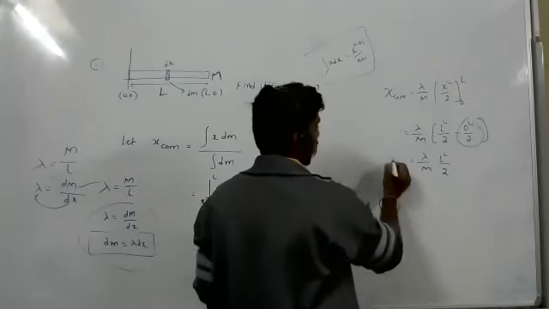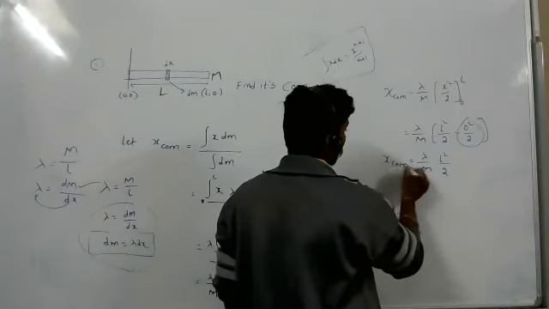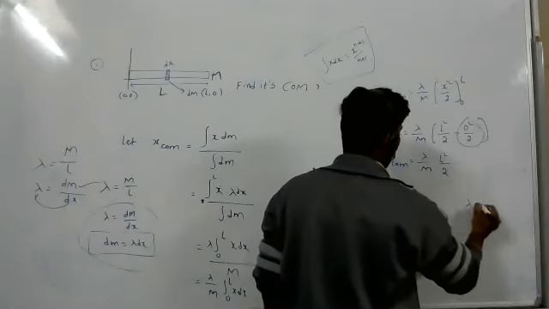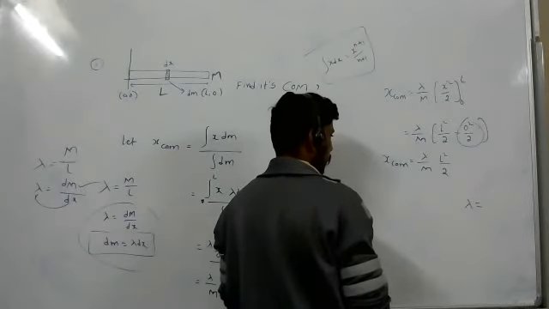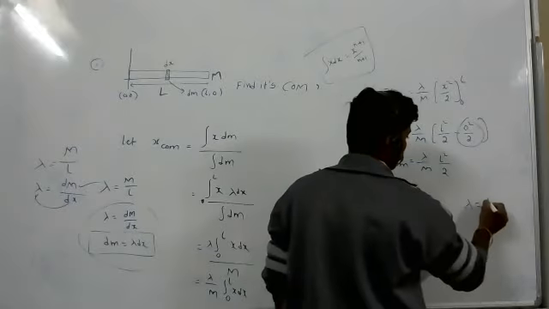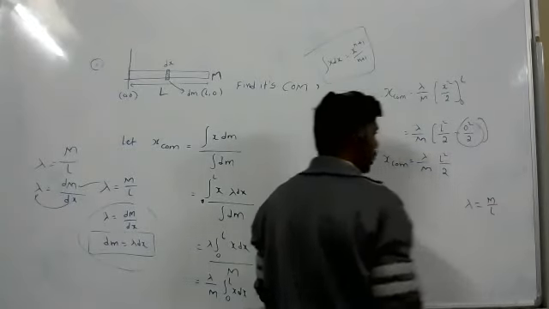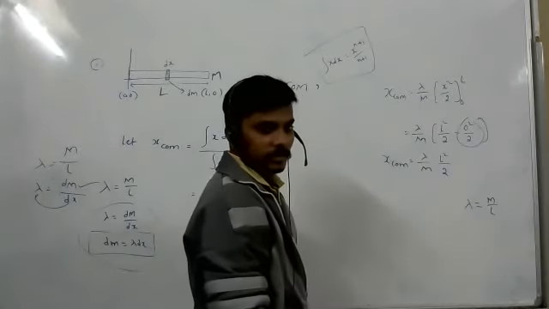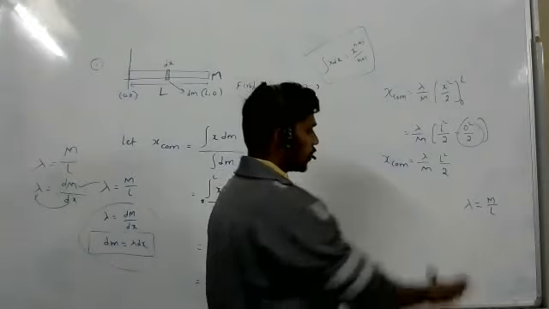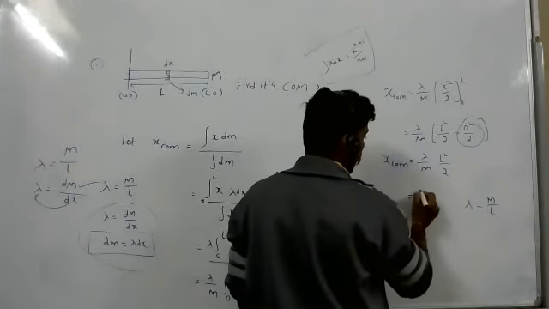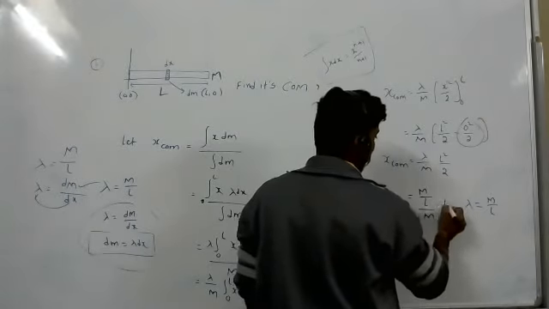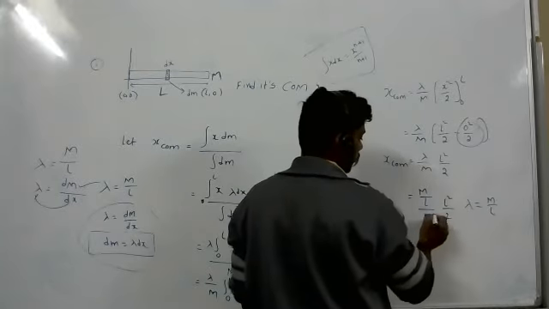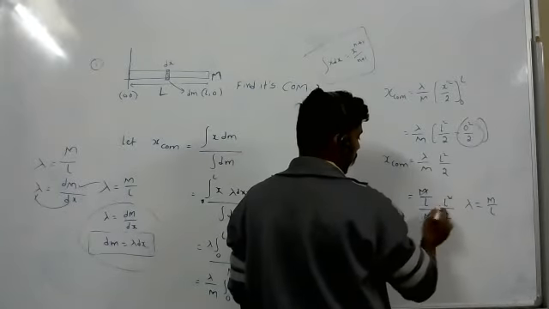Now it is x center of mass. Now look at this. Lambda equal to how much? Lambda equal to M by L, right? Mass per length. So substitute the mass per length here: mass per length by mass, L square by 2.